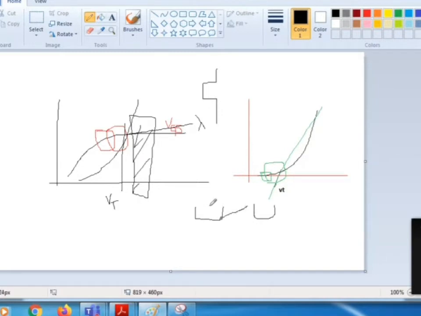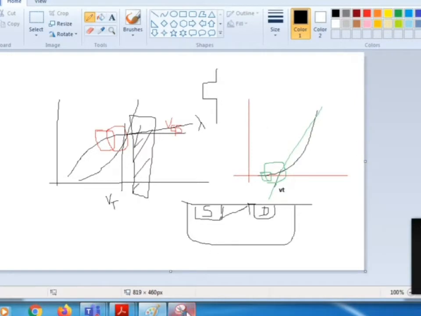So suppose this is your source and this is your drain. Even in the small region of operation, channel length modulation will start to come into play, and this channel length modulation will give rise to the inherent noise in the system.